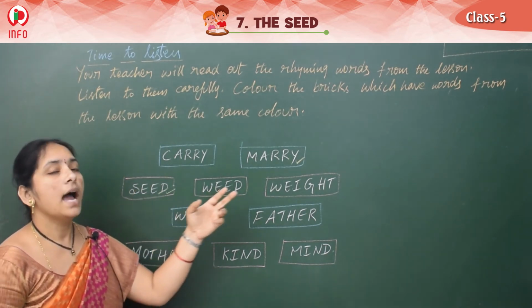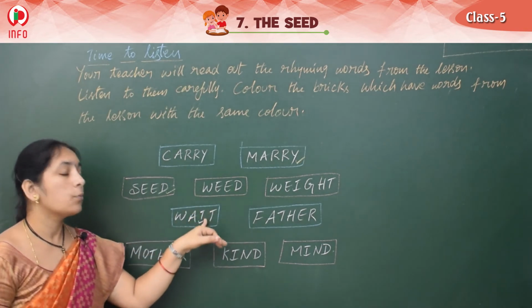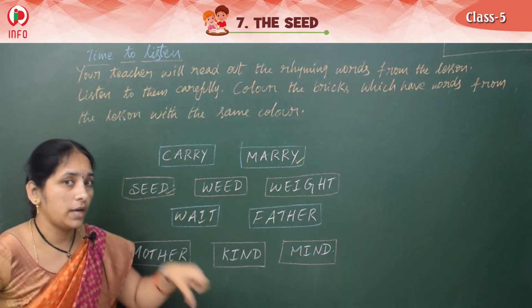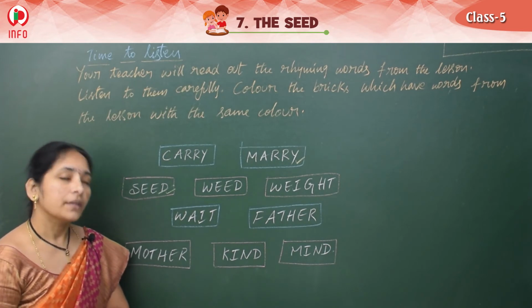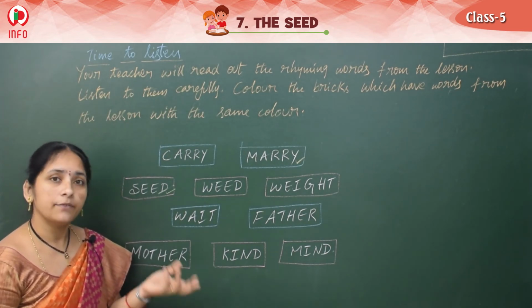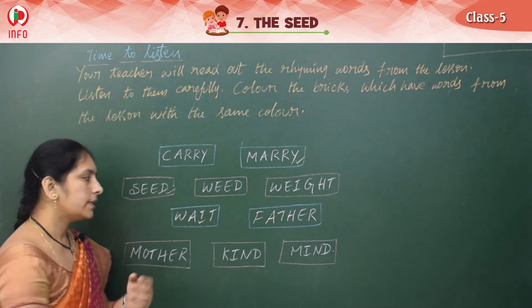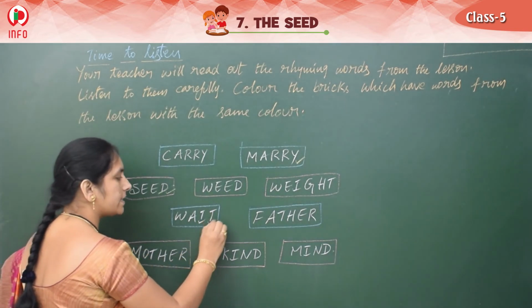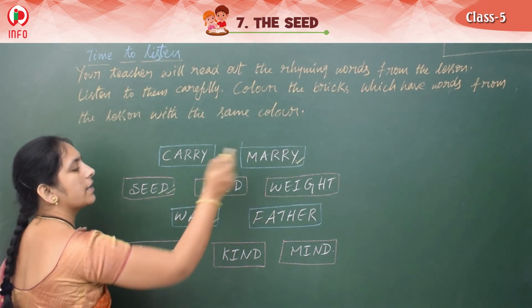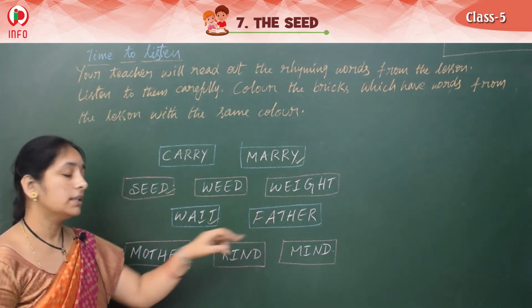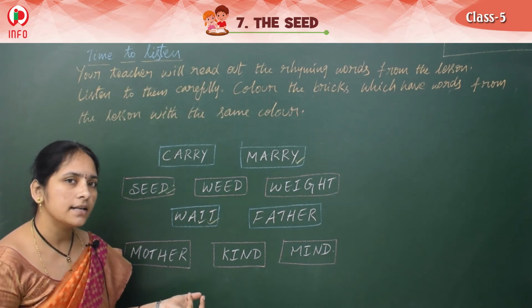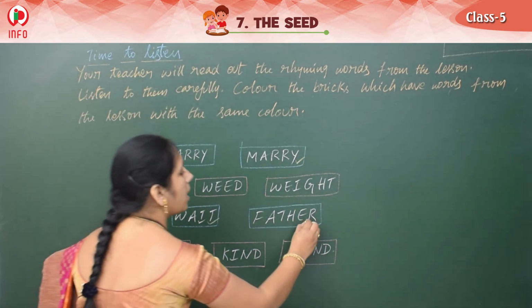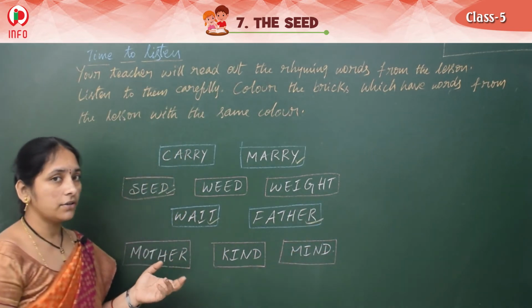Seed, weed. And next one, wait, wait. Both are the same, but which one is used here? Yes, the king said, let's wait and see, right? So this wait, give the same color. And next one, father, mother. Who is there in this lesson? Very good. Father. The king is the father of the princess.